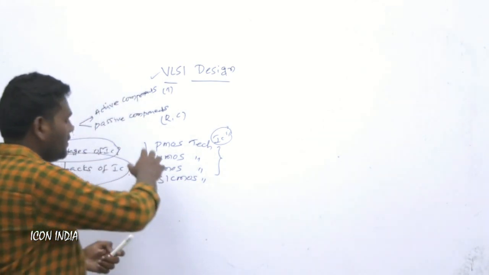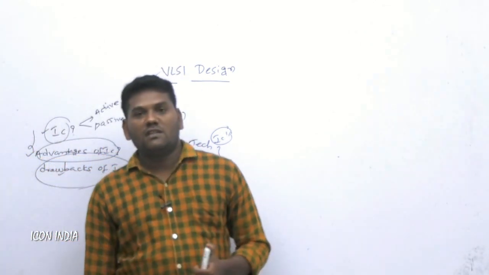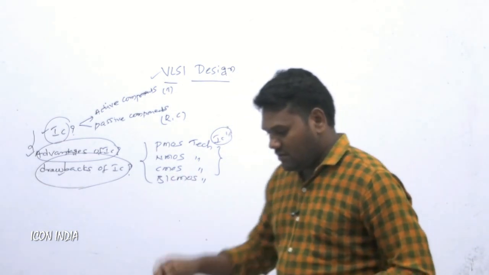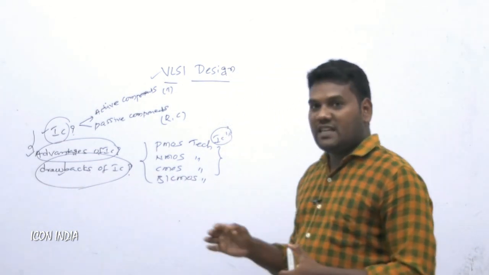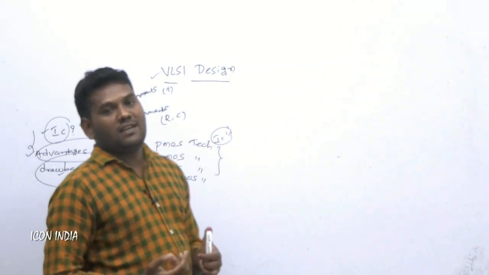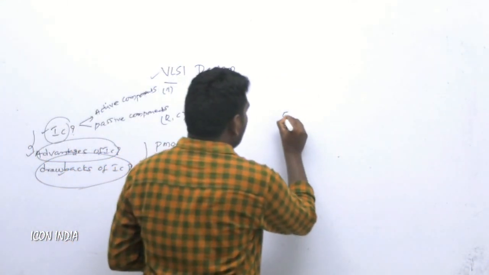Before going for these fabrication processes, we must know the basic fundamental concepts of MOS transistors. And before MOS transistors, some little knowledge about the evolution of VLSI design. Let us discuss the evolution of VLSI design.